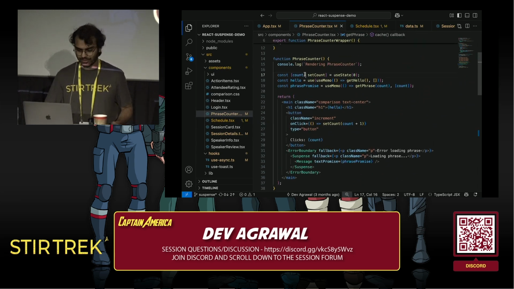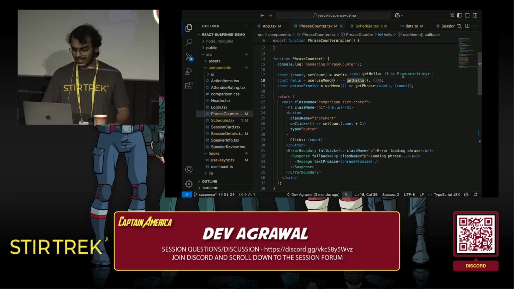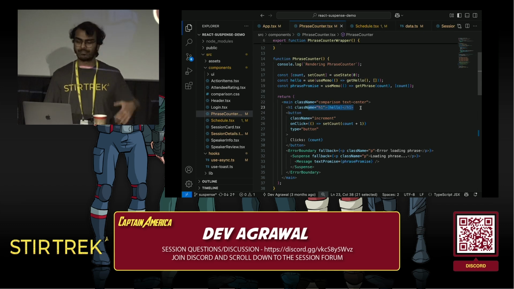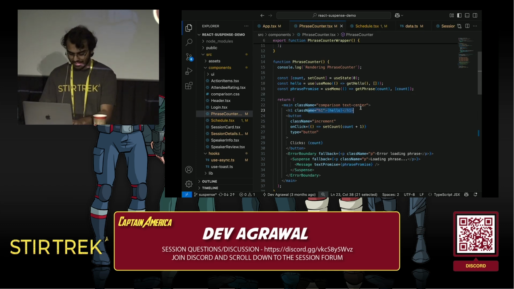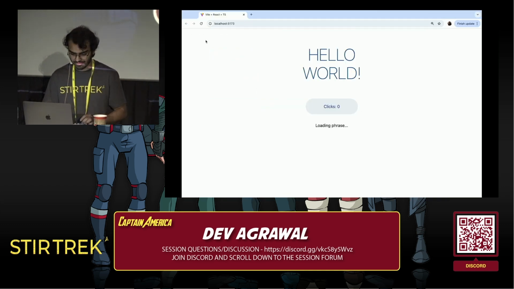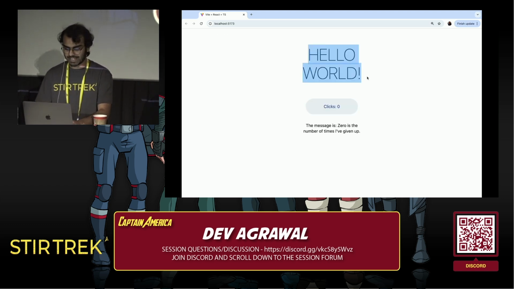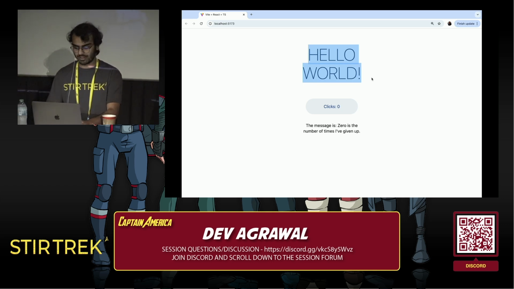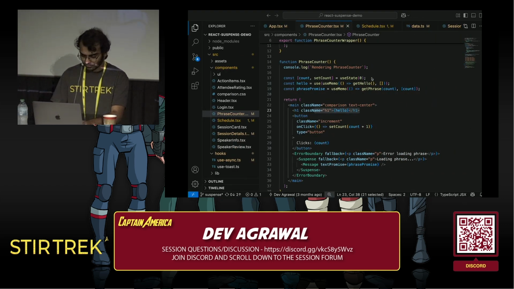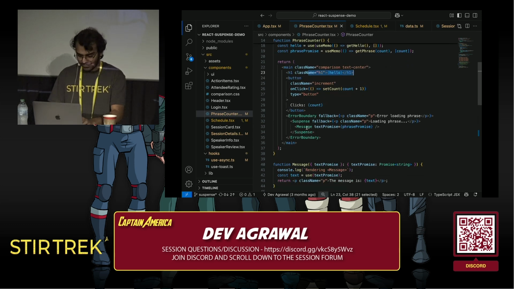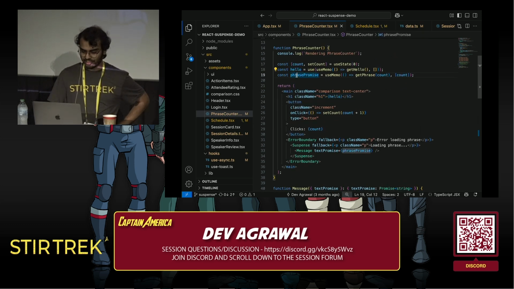Well, we have our counter state, our number. We have our use memo, where we call the getHello function. This is just the hello world message that we get here. We're also getting that asynchronously, and we're doing that because when we refresh, for a little bit, you see this loading phrase counter up here. It's doing that while it's trying to fetch this message from some asynchronous store. Then we have another fetch here for our phrase based on the number, which is a promise of string.